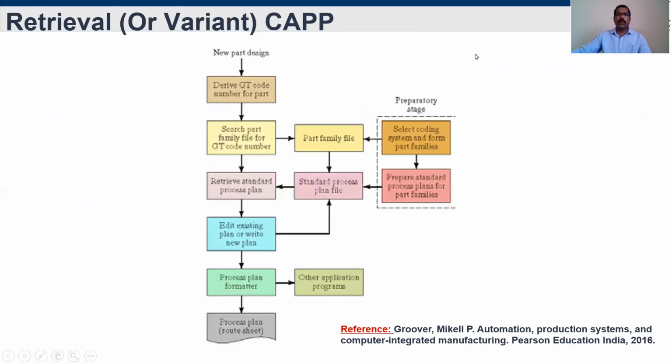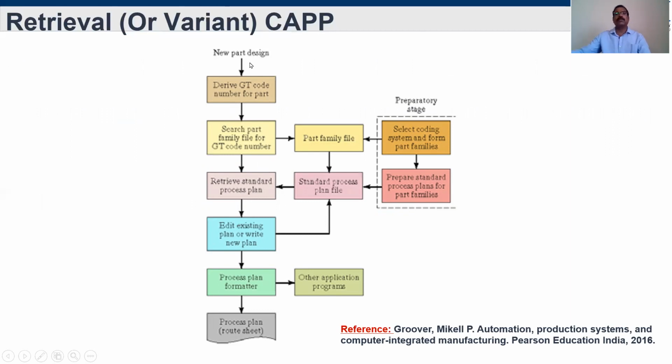So this is the overall flow chart of retrieval or variant type computer process planning. Maybe the image is not clear, it looks blurred, so please refer to this book. The image credit goes to the author, Professor Michael Gruber. As I said, first we get a new part design to the company.